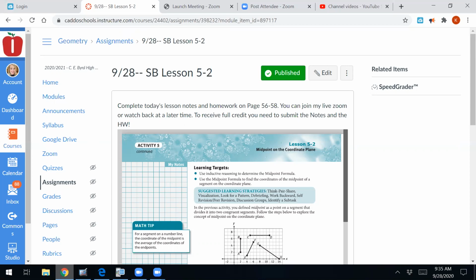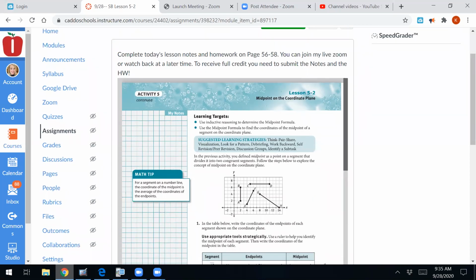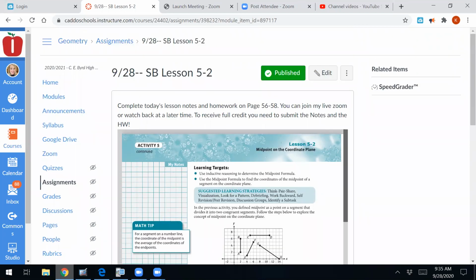Okay, so this has got your notes. It says we're going to be on pages 56 through 58. I didn't put a homework key up here. Oh, we already did that. Your Friday was Delta Math, right? That's what y'all did on Friday? Okay, good, cool. All right, so then let's just jump right into this lesson.